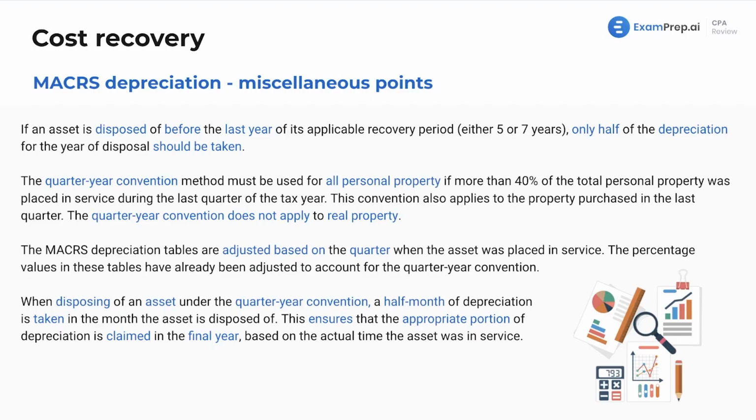The maker's depreciation tables are adjusted based on the quarter when the asset was placed in service. The percentage values in these tables have already been adjusted to account for the quarter year convention. And lastly, when disposing of an asset under the quarter year convention, a half month of depreciation is taken in the month the asset is disposed of. Again, this is going to ensure that the appropriate portion of depreciation is claimed in the final year based on the actual time the asset was in service.